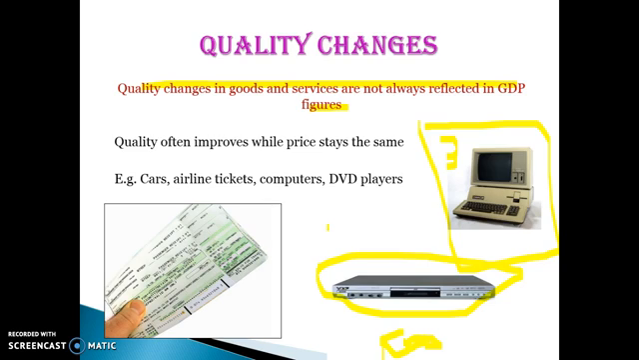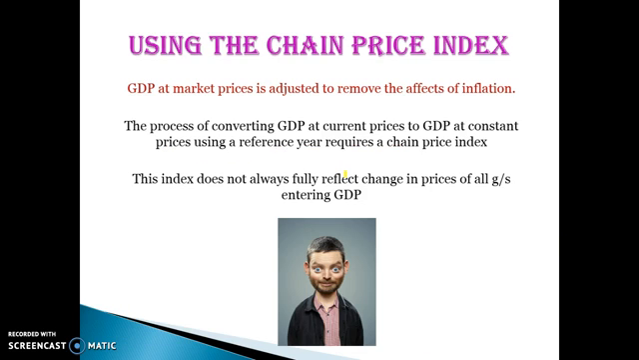But the quality of the product is still better. So the quality of the product is better, but that's not reflected in our GDP. Okay, so quality often improves while prices stay the same, and therefore that doesn't lead to increased real GDP because we calculate it, we don't factor in the quality of the product.